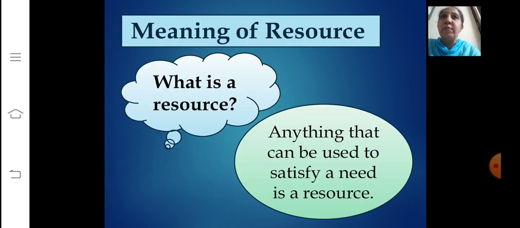See, we have so many things surrounding us in nature, right? All these things which can be used to fulfill human needs, human desires have been termed as resources, right? So anything that can be used to satisfy a need is a resource. That is the meaning of resource, right?